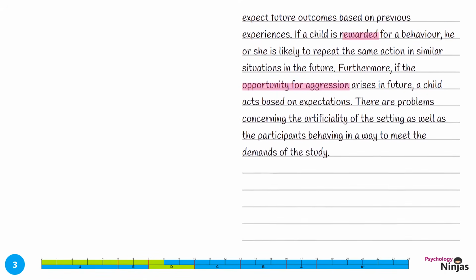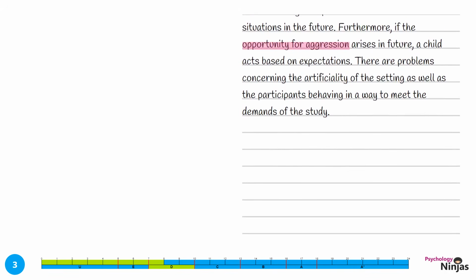There are problems concerning the artificiality of the setting, as well as the participants behaving in a way to meet the demands of the study. Both ecological validity and demand characteristics are problems with social learning theory and the research foundation of social learning theory. Let's explain this in more detail.